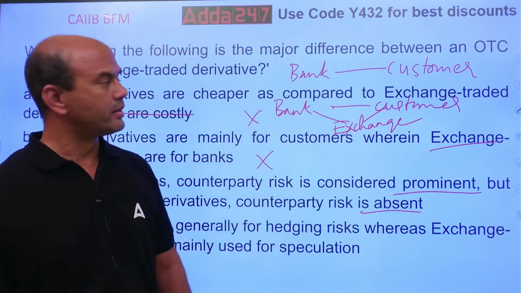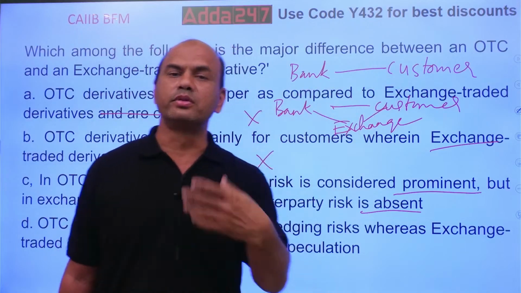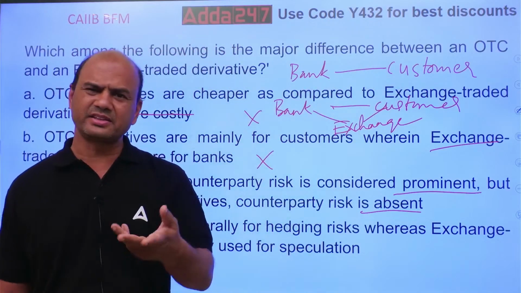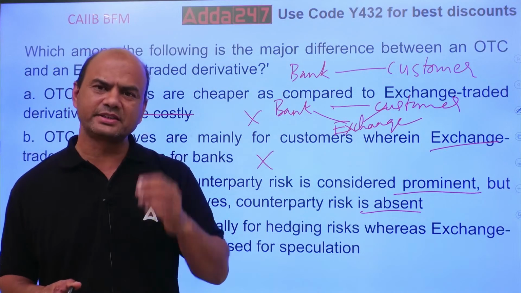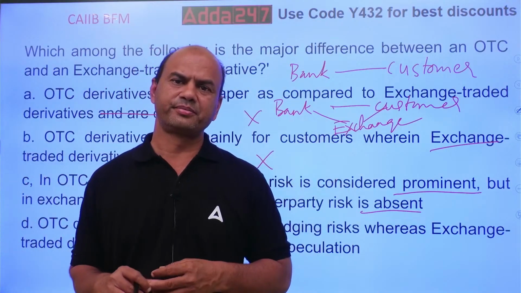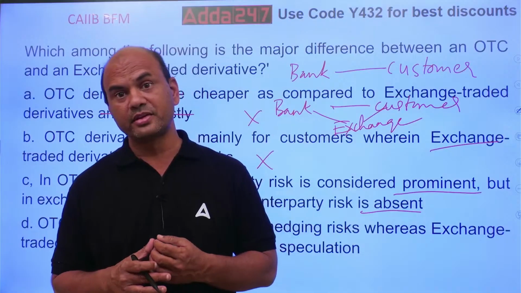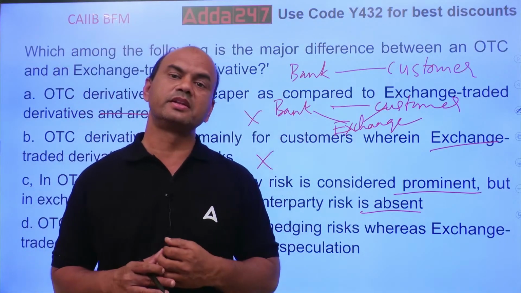Suppose, let's say, a simple example: if you give a loan to any customer, there is a credit risk involved. The customer might say someday, no, I don't pay, I don't have money. It can happen. So that is basically OTC. There is always a credit risk involved in this.